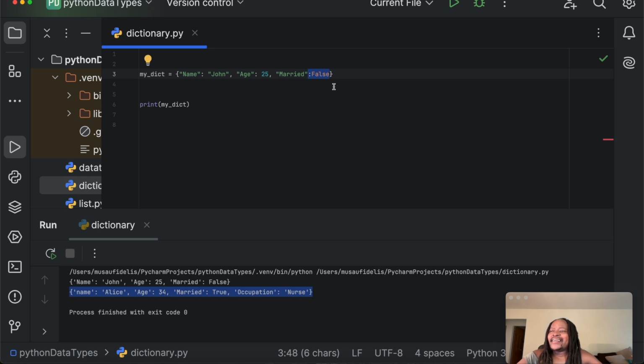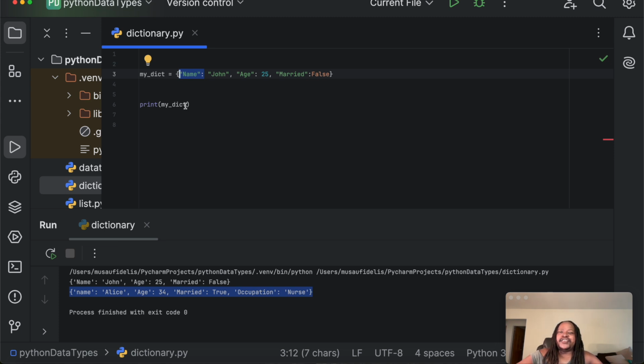You can access the values in a dictionary by using the corresponding keys inside square brackets or with the get method. I will show you both ways.